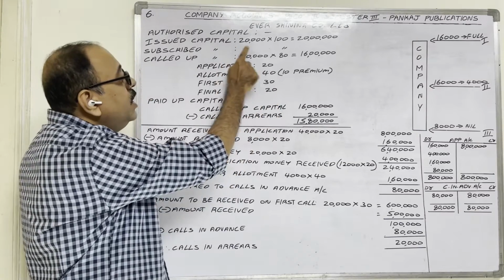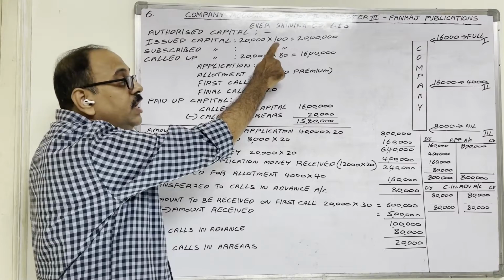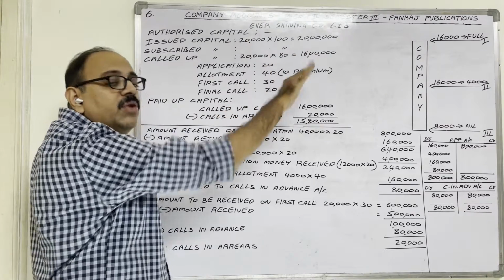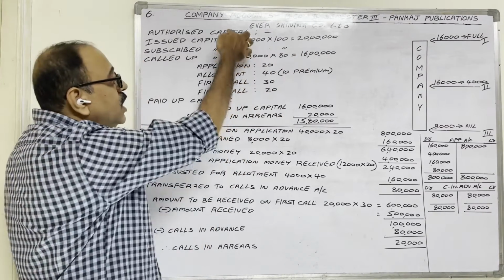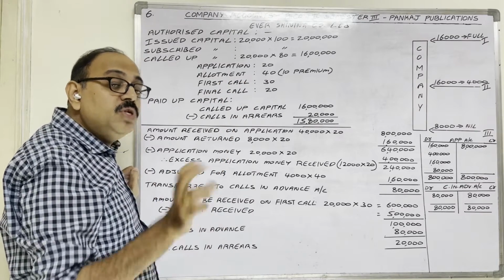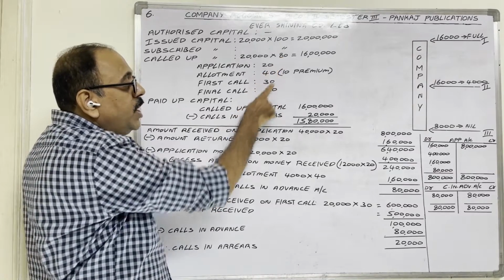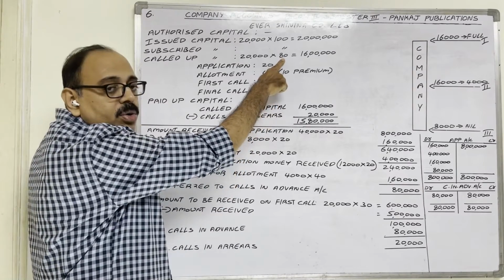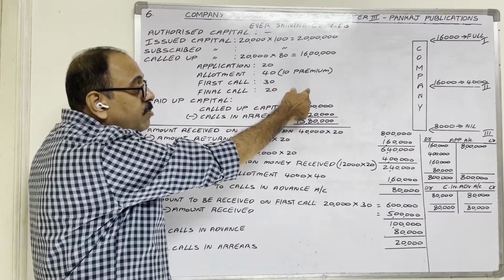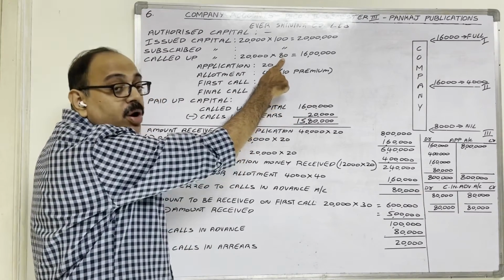But while calculating subscribed capital, we should not take 110. The 10 rupee premium we have to show separately. These are capital amounts now. While writing capital amounts, premium money we should not include. That is why here also I took 100 minus 20, 80 only. It is not 110 rupees minus 20, 90 rupees, no. So here also I am not considering premium money.